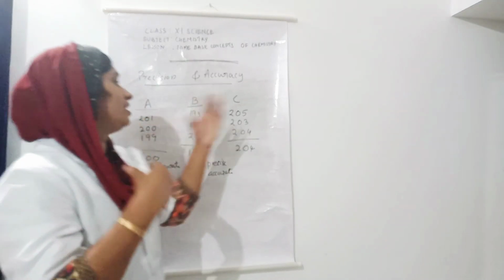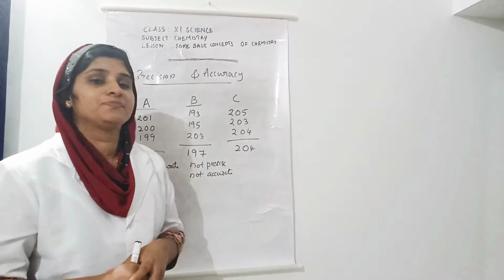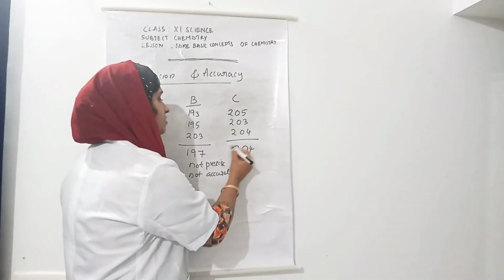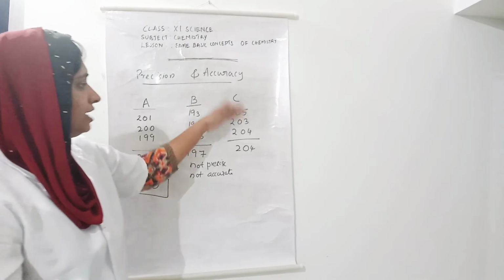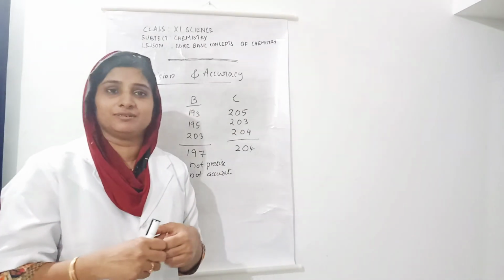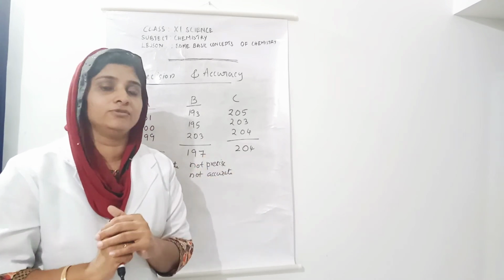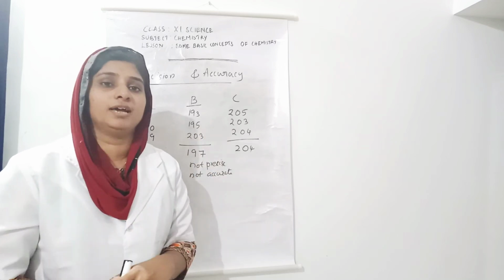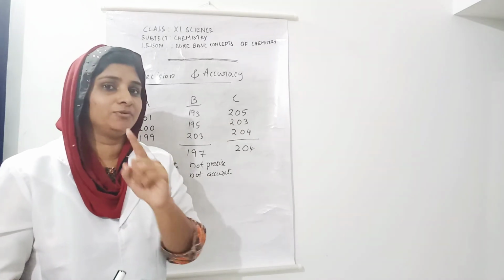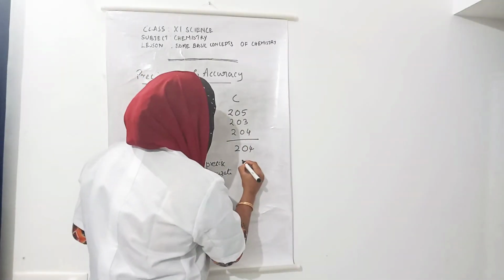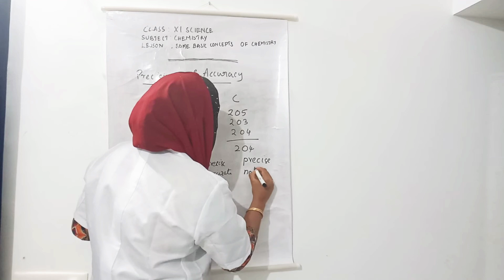Okay. Then Shuhaib, he got the numbers like this. The average value is not close to the true value, but the values are close to each other, right? So the values are close to each other but not close to the true value. So we can say Shuhaib got the values which are precise but not accurate. I hope now you got the idea.